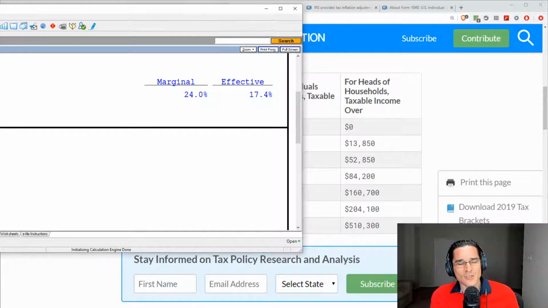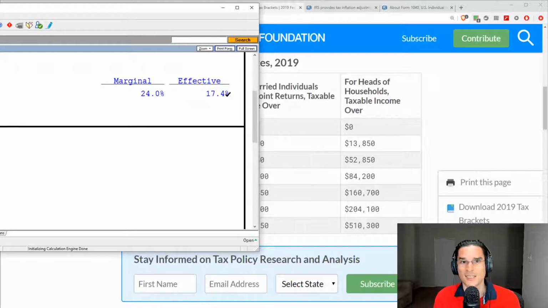So if you're just doing an analysis of how much my tax expense is on the federal level overall, forget all the different brackets and all the fanciness. I just want to know, for every dollar of taxable income, how much do I pay in federal taxes? In this situation, it would be the effective tax rate that you consider, not the marginal.